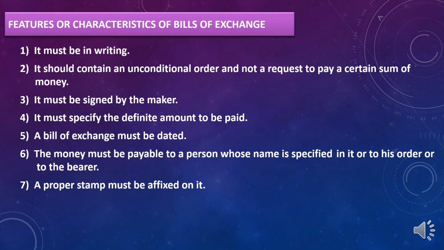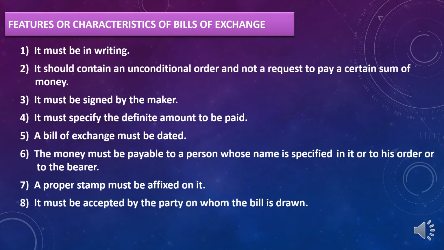Seventh point, a proper stamp must be affixed on it. That means a bill of exchange should be affixed by a proper stamp. Eighth point, it must be accepted by the party on whom the bill is drawn. In our example, a drawer has drawn the bill, that is Mr. A. But if it is not accepted by Mr. B, that is by the buyer, then it is not a valid bill of exchange.